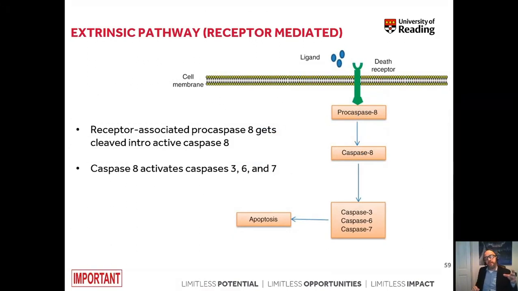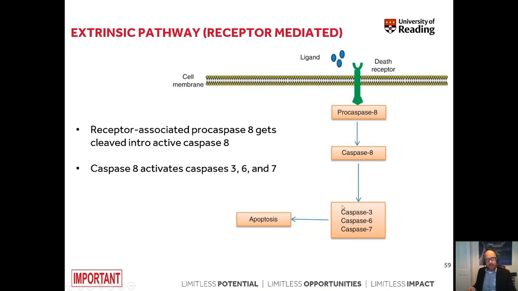What you need to remember though is that in case of the extrinsic pathway, the first caspase which is going to be activated is the receptor-bound procaspase 8. Once this procaspase is activated, this leads to formation of the active caspase 8, which in turn activates caspases 3, 6, and 7.